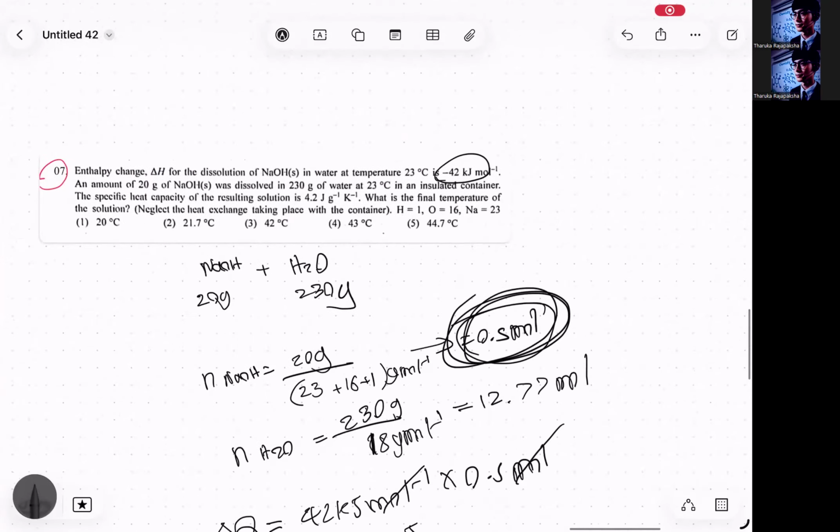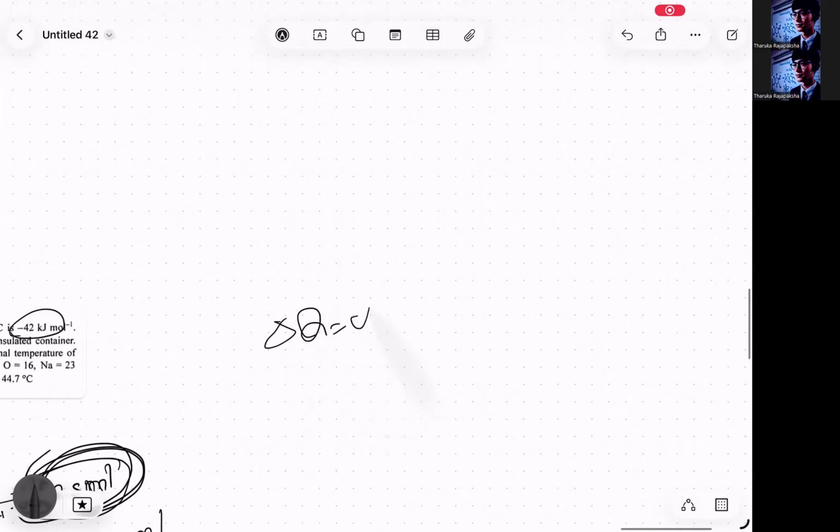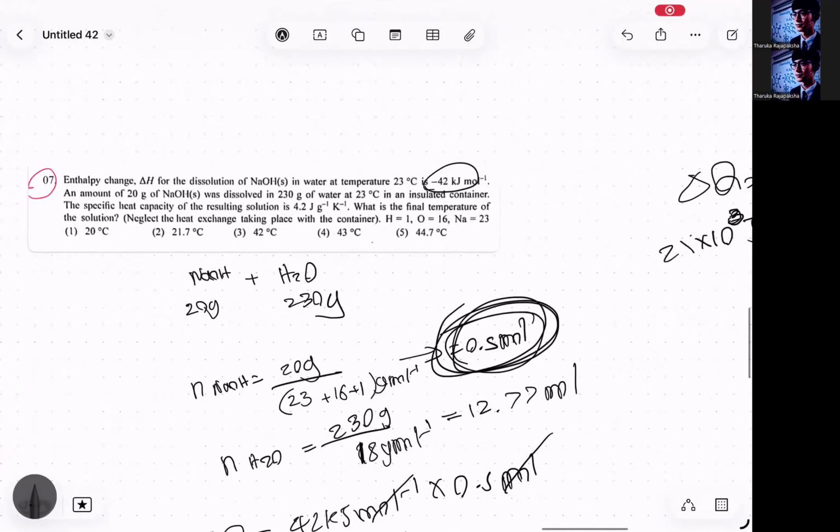Then the next one is we have to calculate the temperature change. Now you apply delta Q is equal to m c delta theta. Right? So delta Q will be 21 times 10 to the power 3 joules. Right? 21 times 10 to the power 3 joules is equal to the